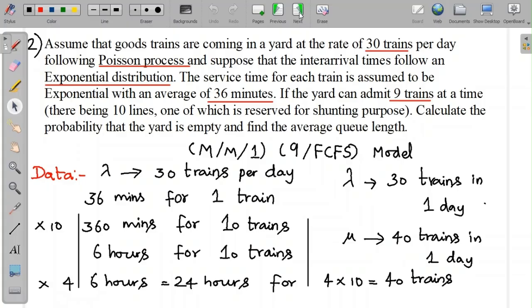And in 24 hours, we'll have 40 trains being served in the yard. So in a day, there are 30 trains arriving and 40 trains being served. So lambda is at 30 and mu is at 40.